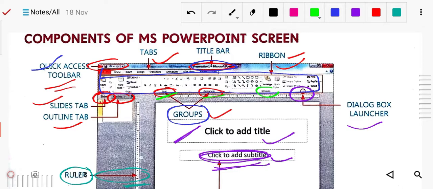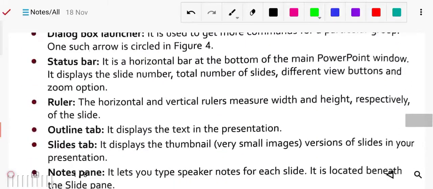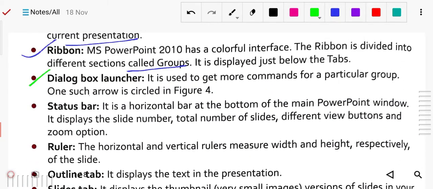So this is about the ribbon. Now next we have the dialog box launcher. The dialog box launcher is used to get more commands for a particular group. It is shown as an arrow in a circle. So it is used to get more commands for a particular group.